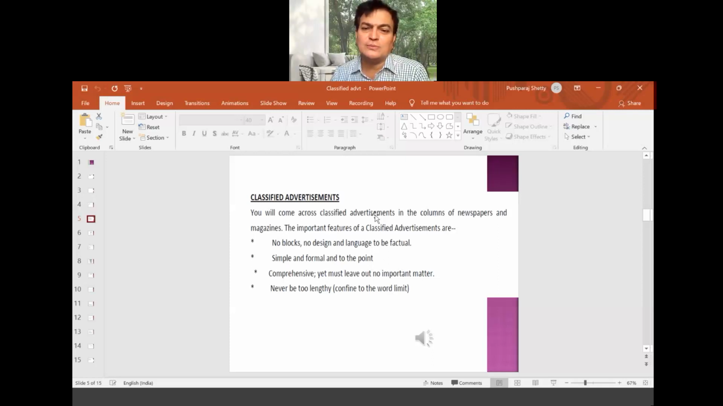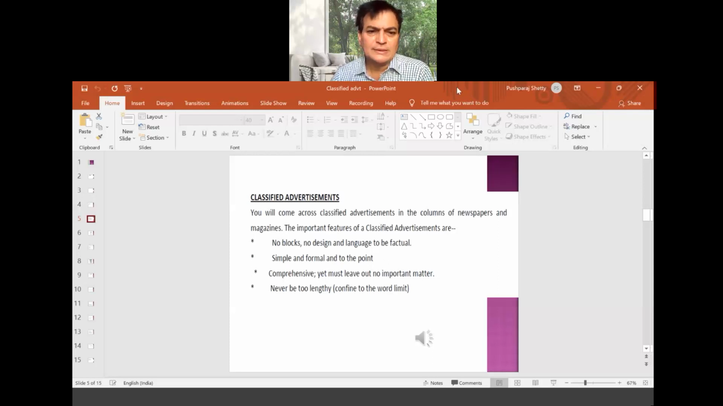You will come across classified advertisements in the columns of newspapers. There'll be a classified page. There'll be 2 pages or 1 page or half page of classified advertisements you will find in the newspaper and magazines. The important feature of classified advertisements is no blocks, no designs.